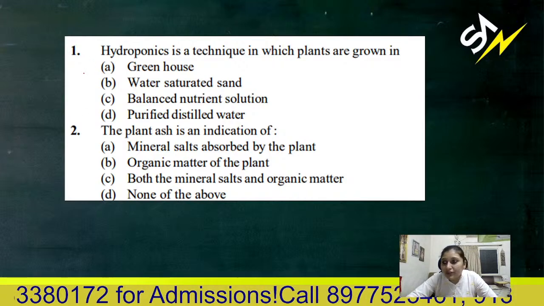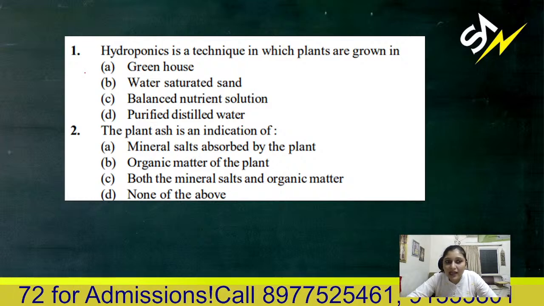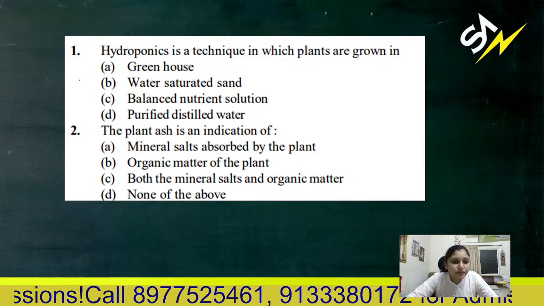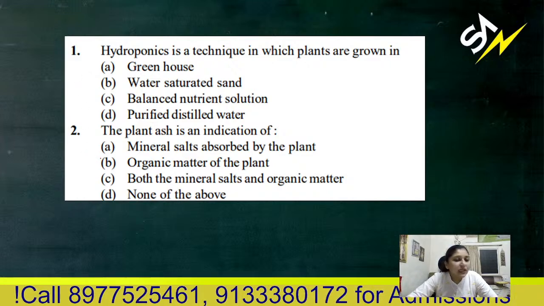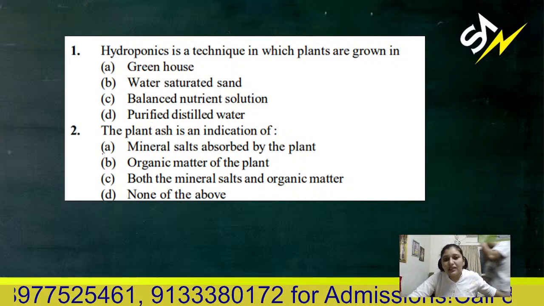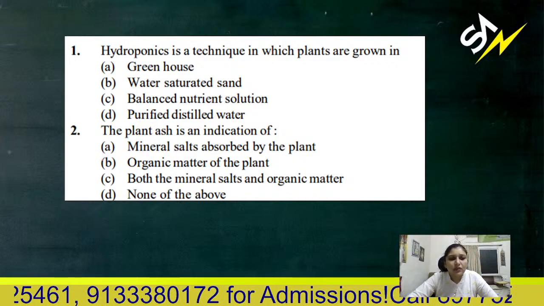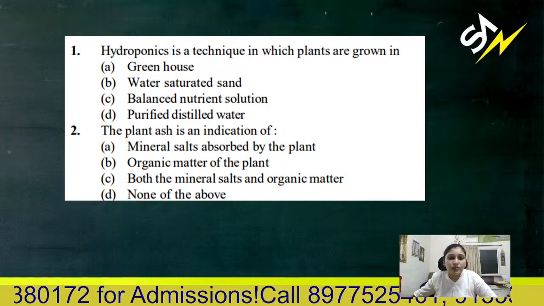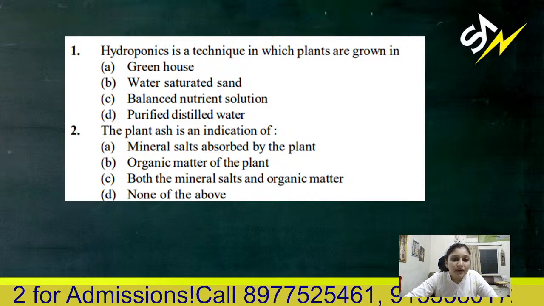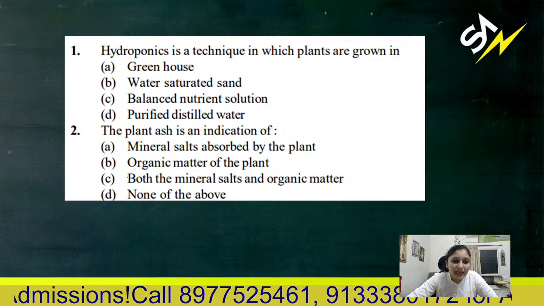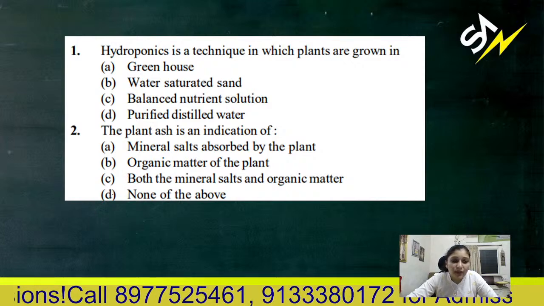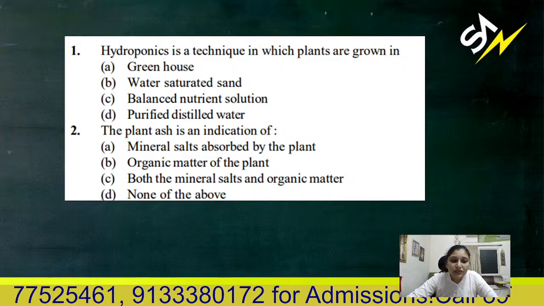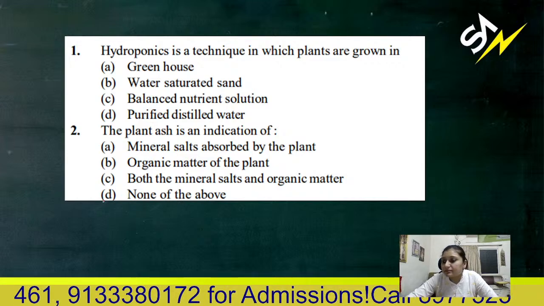Second question. After completion of the second question, I'll answer the first one. Meanwhile, I want you to answer. Second question: the plant ash is an indication of A. Mineral salt absorbed by the plants, B. Organic matter of plant, C. Both the mineral salt and organic matter, D. None of the above.